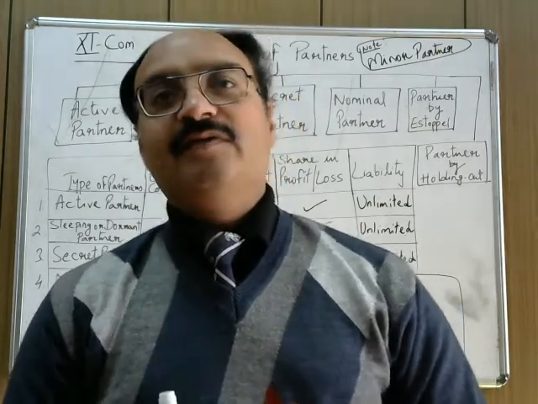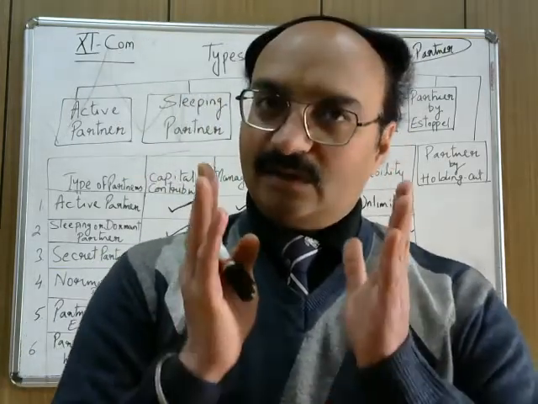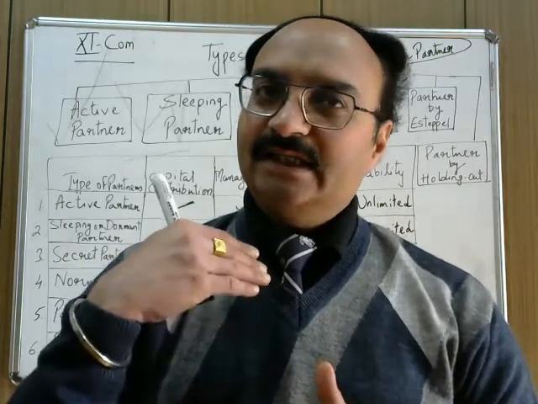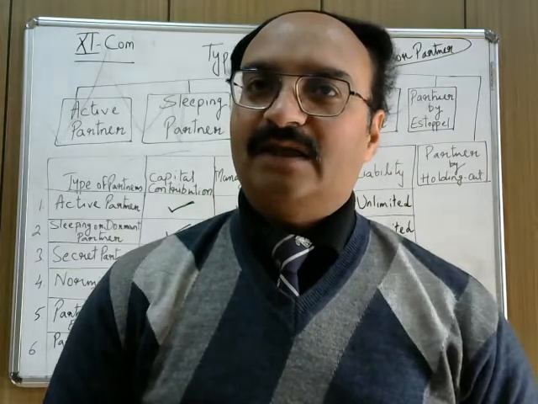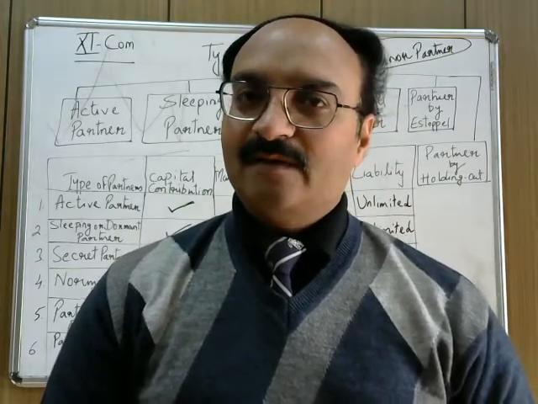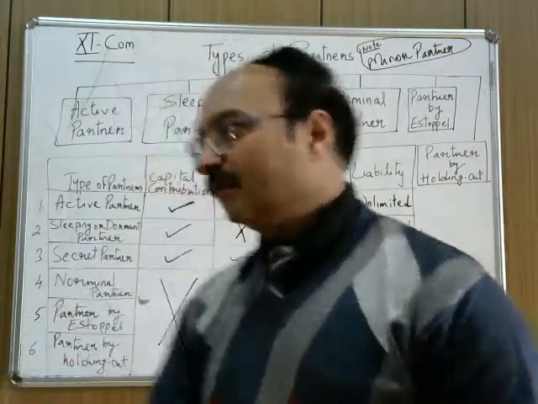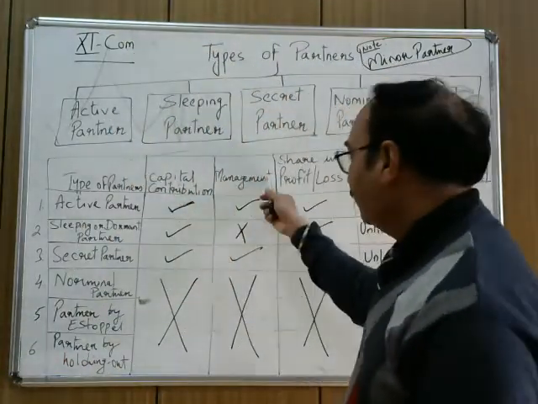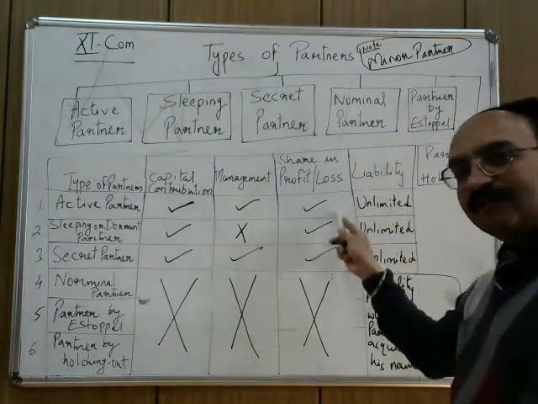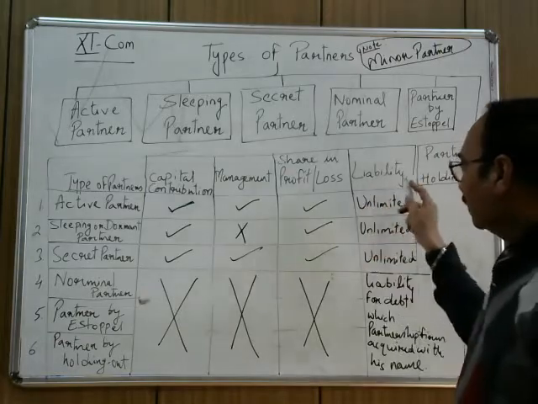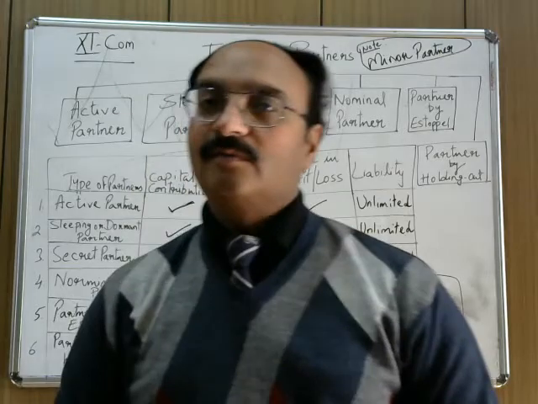Even if he does not give any notice within the stipulated or prescribed period, he will automatically be considered an active partner in the firm. As an active partner, he will be contributing money, managing the firm, and sharing profit as well as losses. And he will have unlimited liability for the outsiders of the firm.